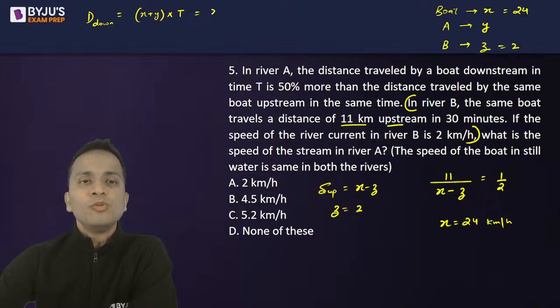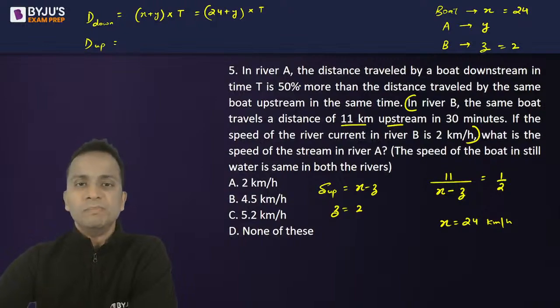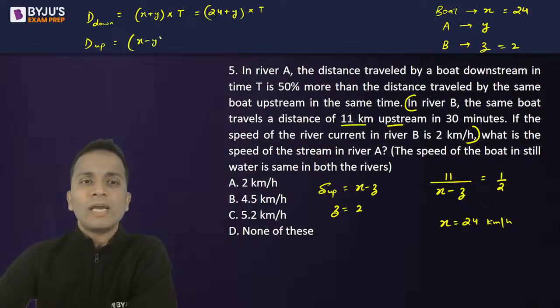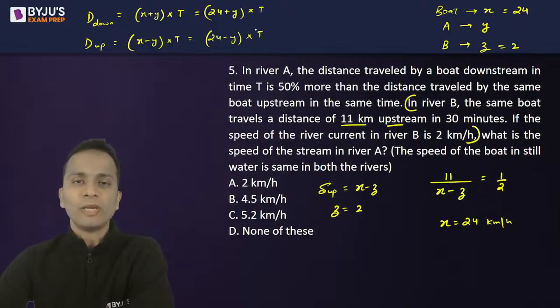This is equal to 24 plus y multiplied by t. This is distance downstream. And then distance traveled by the same boat upstream in the same time. So upstream time distance kitna hoga? It will be x minus y multiplied by t. That is 24 minus y multiplied by t. Okay.